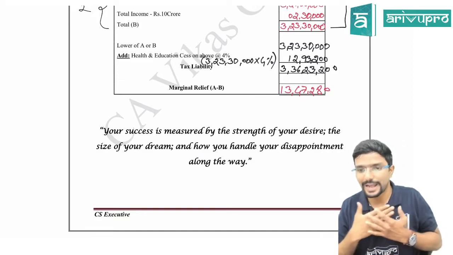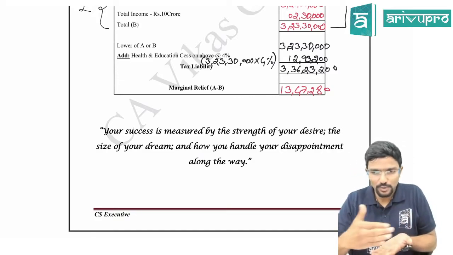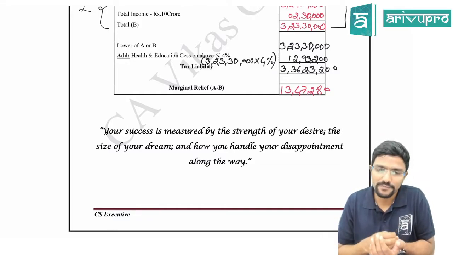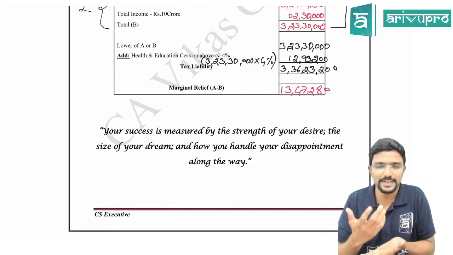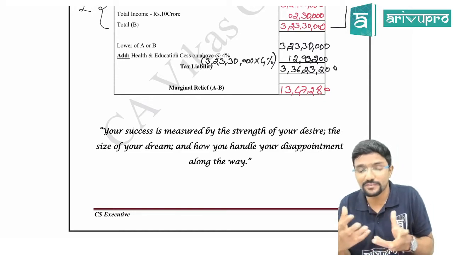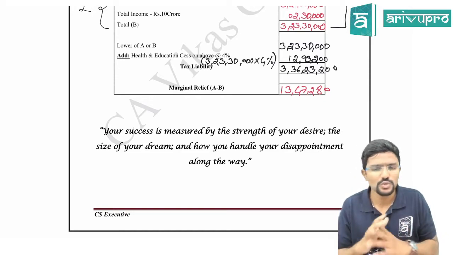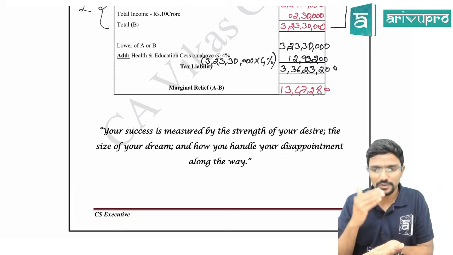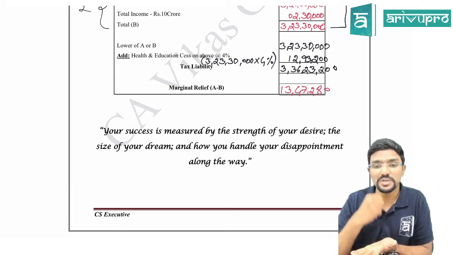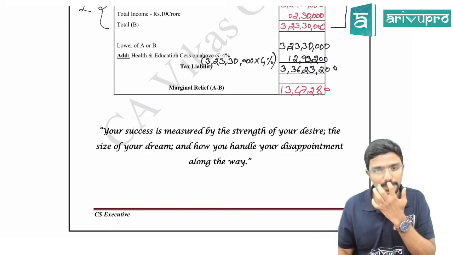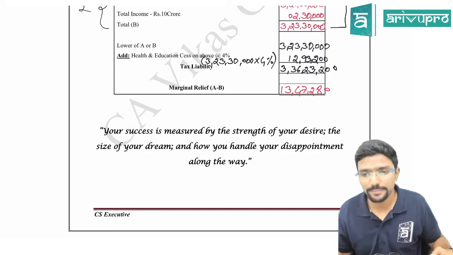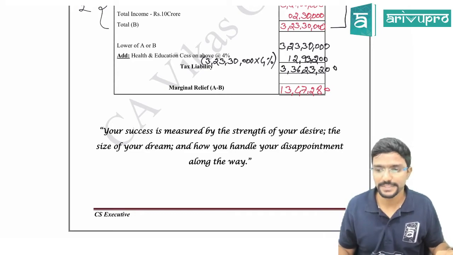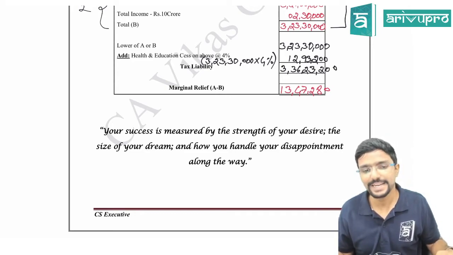Because I can assure you that in the process of doing this course, you will definitely face some disappointments, difficulty, sometimes failure also. So never give up. That's all. Your determination and your feeling towards your goal should be very clear. Chalo. So take a break now for 15 minutes, and after the break we will quickly recap this chapter.